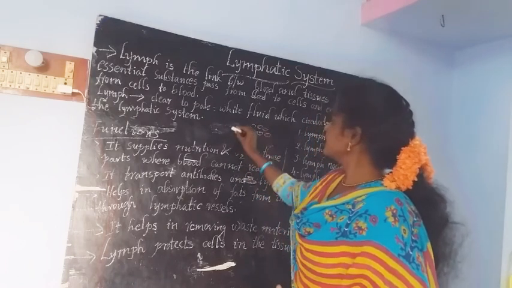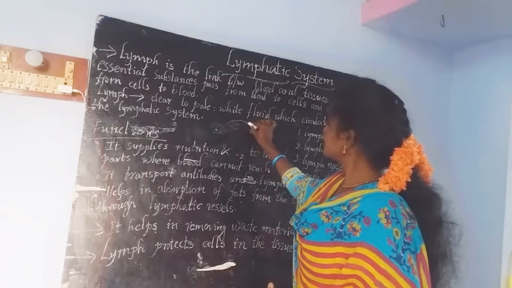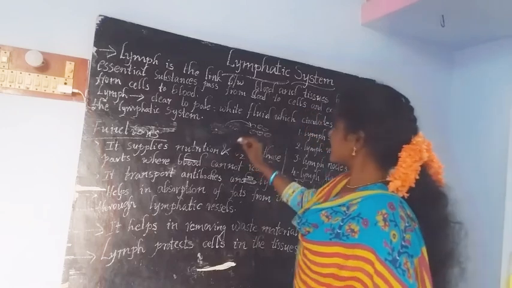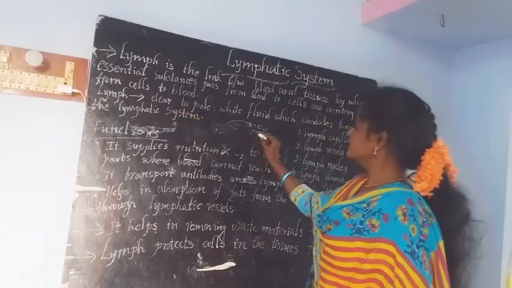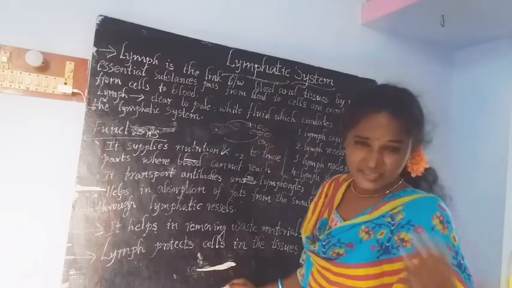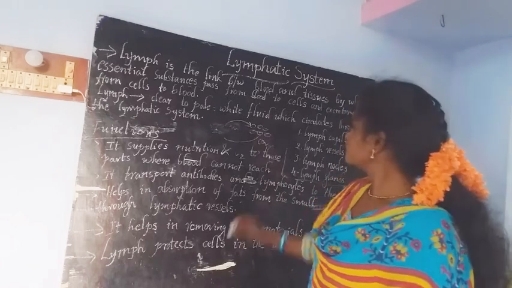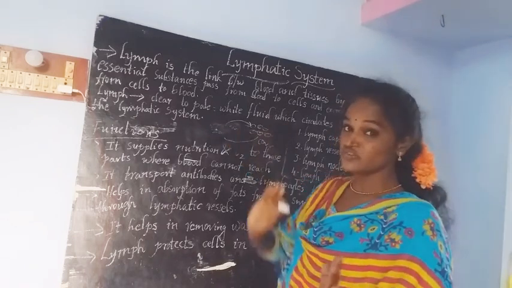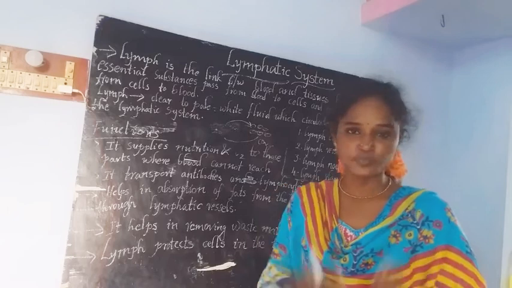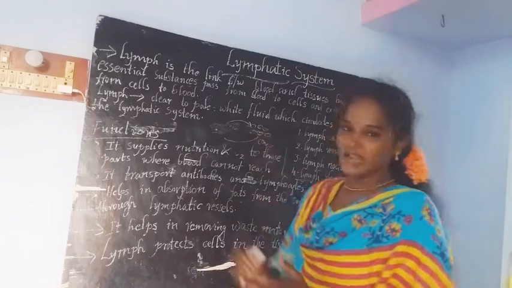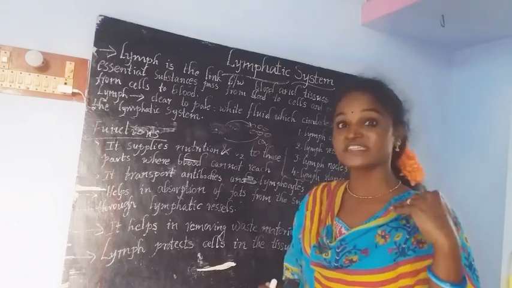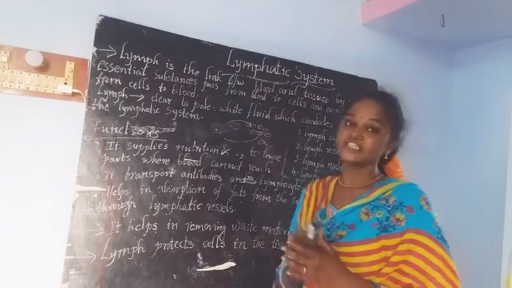Here the lymph is passing essential substances to the cells and excretory products from cells to the blood. It is also sending the excretory substances like carbon dioxide and some other useless materials from cells to the blood. Useful materials from blood to the cells and waste products from cells to the blood. That's why we call the lymph a vital link, an important link between blood and tissue.